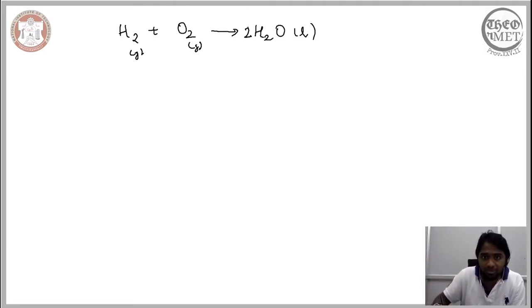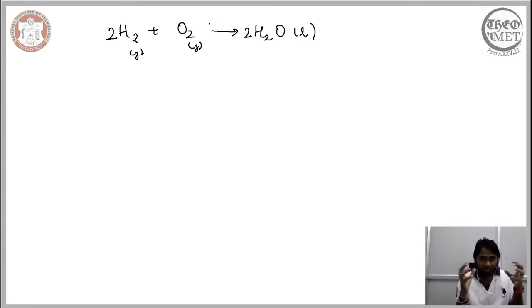So if you introduce 2 here, we have now recovered the number of atoms, and the number of atoms in the reactant and the product side are equal. However, as you can see, the number of hydrogen atoms in the product side is now higher, so we need to balance it out as well. So ultimately we have this balanced equation wherein 2 molecules in their gaseous state react to form a liquid product.